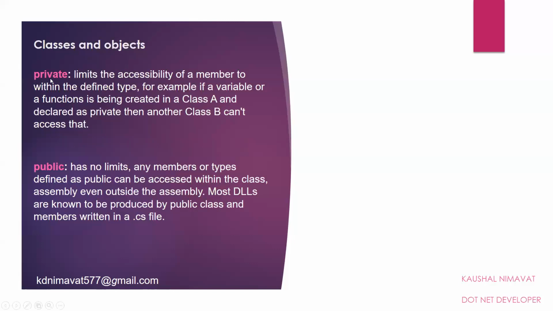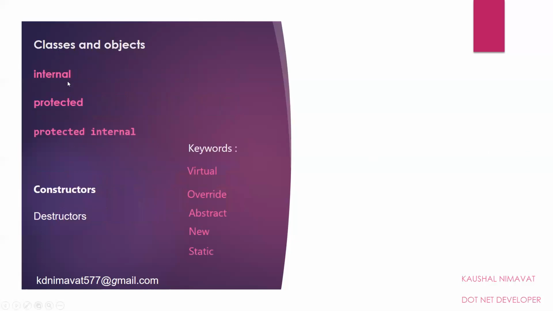We will check out the class specifiers like private, public, internal, protected, and protected internal throughout the demo, so we get the exact idea of how and where we can use them in real time. Then we will check out the constructor and the destructor, the special kind of function of the class that is called automatically. We can also call them by writing methods with the same name as the class name.